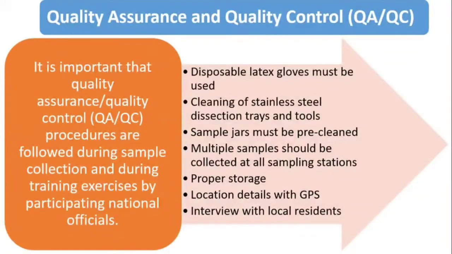Then quality assurance and quality control. It is important that quality assurance and quality control procedures are followed during sample collection and during a training exercise by participating national officials. Disposable latex gloves must be used to handle all the samples and specimens, and should be changed between samples and specimens. Then cleaning of stainless steel dissection trays and tools: they must be rinsed with distilled water, then acetone and hexane before each use and between sample collections.